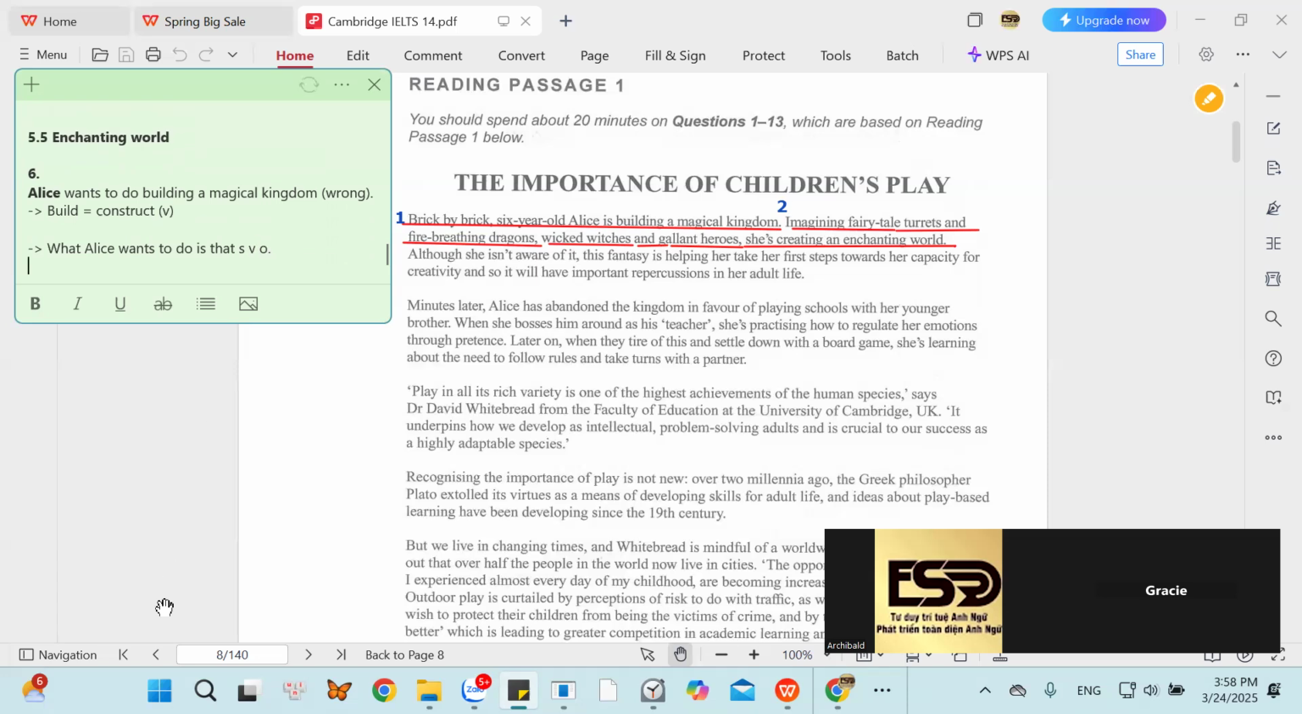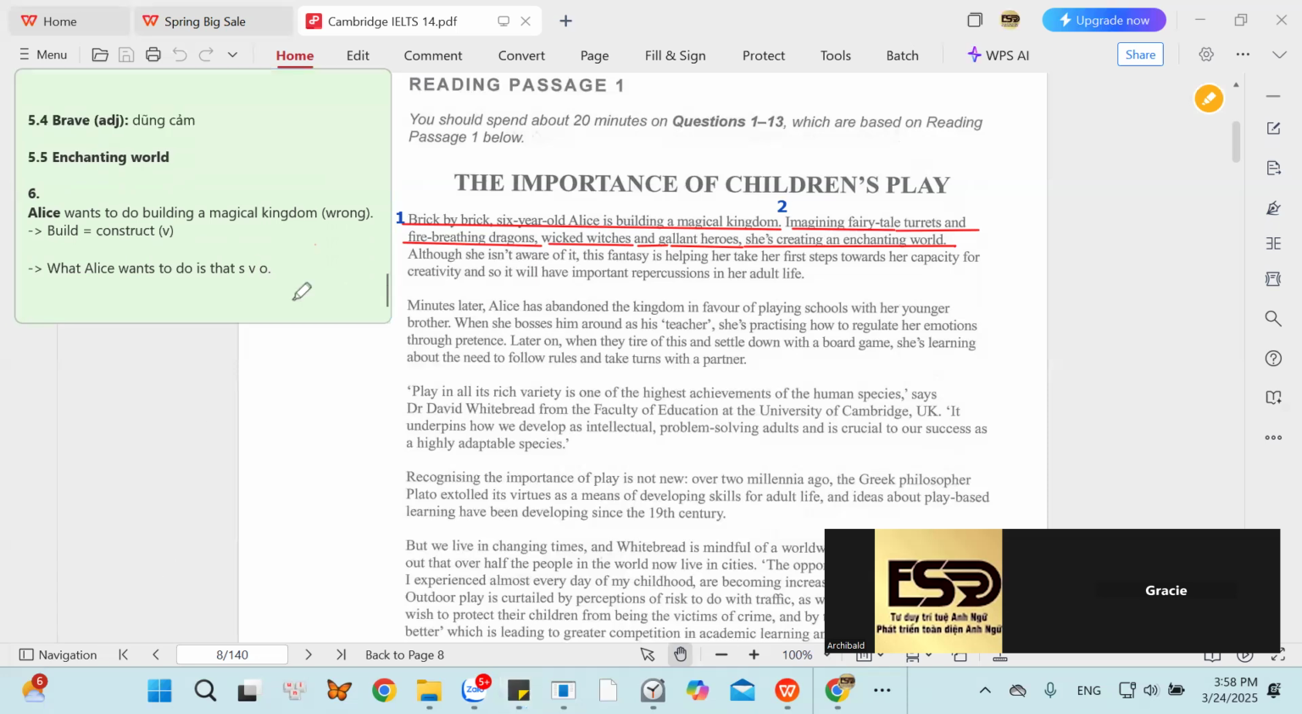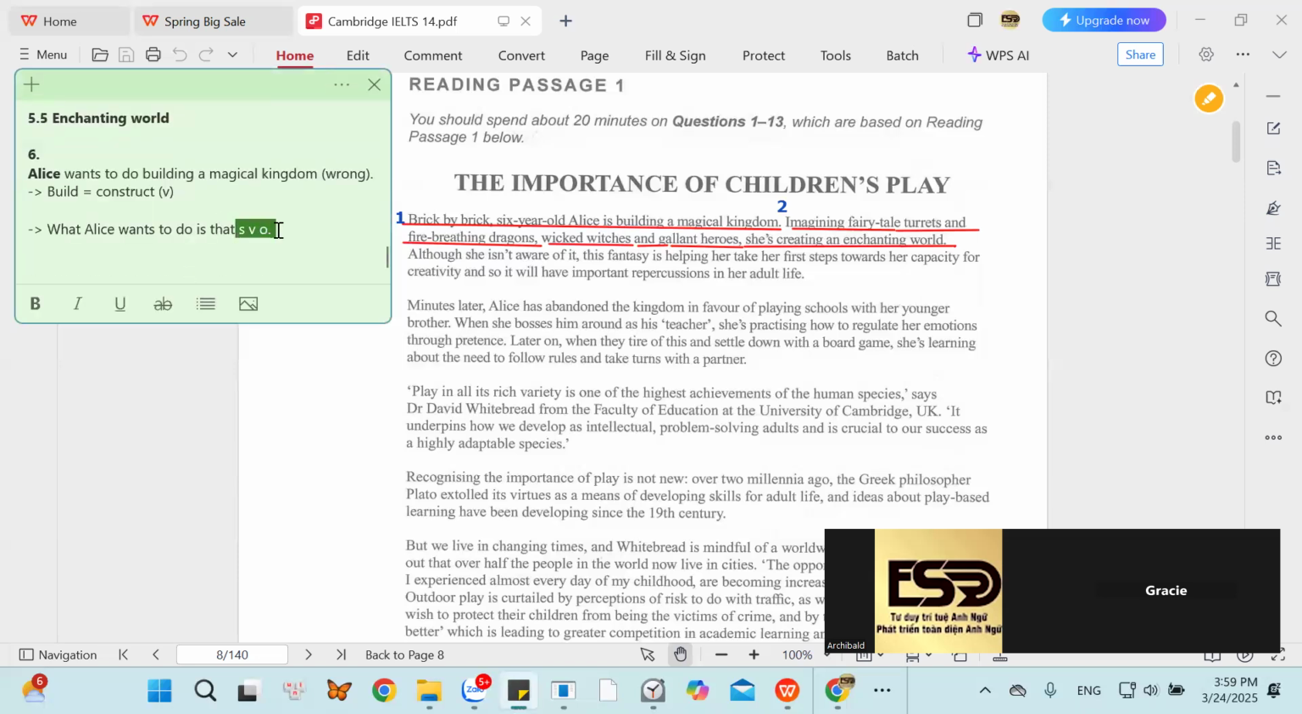So can you show me the sentence? What Alice want to do is that building a magical kingdom. After that, you need to have, all right, a full sentence. If you want to use verb in, it should be what I want. Okay, what I want is her. What I want is talking to her. So what Alice wants to do is, all right.